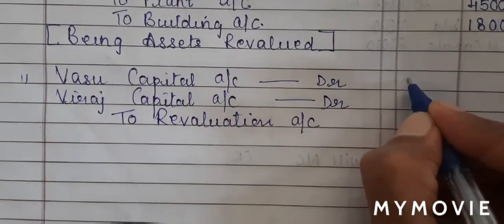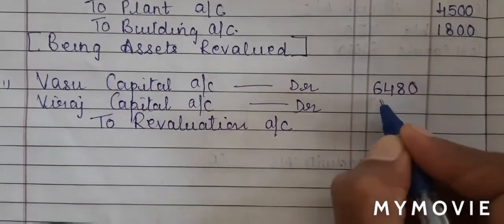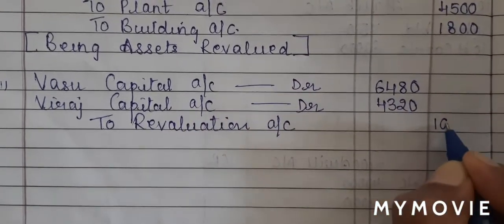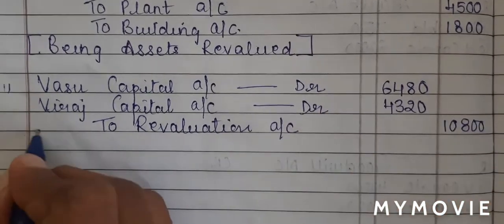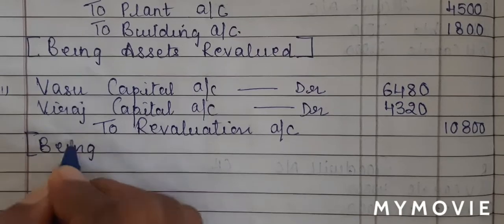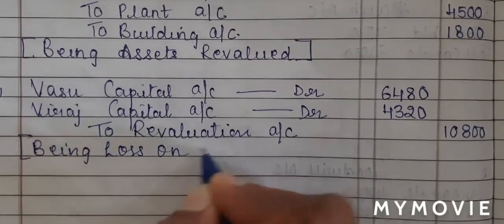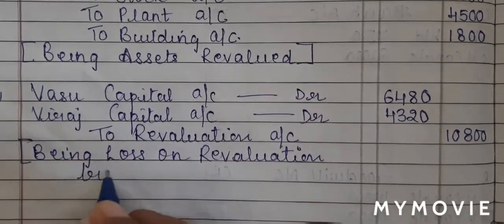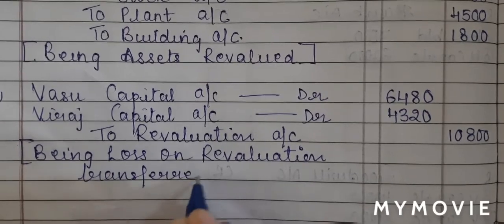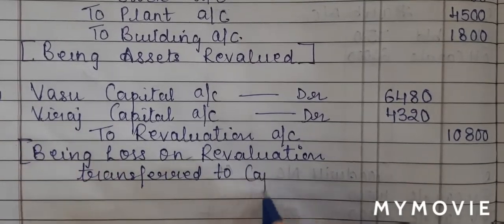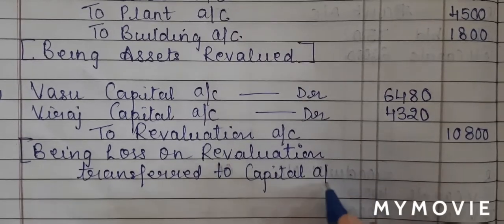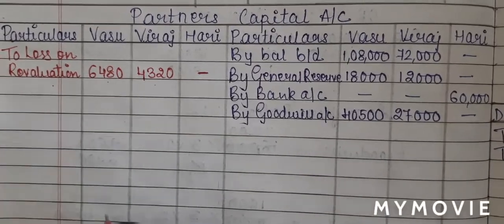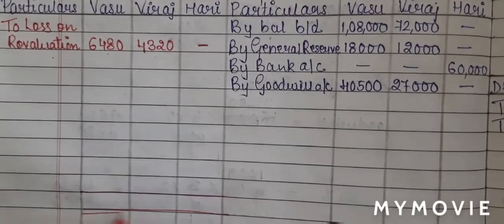We calculated the amount. For Vasu it was 6,480, Viraj was 4,320. Total loss on revaluation was 10,800. Let's write the narration. Being loss on revaluation transferred to capital account. We will now close our partner's capital account. So we will double underline on both the side.